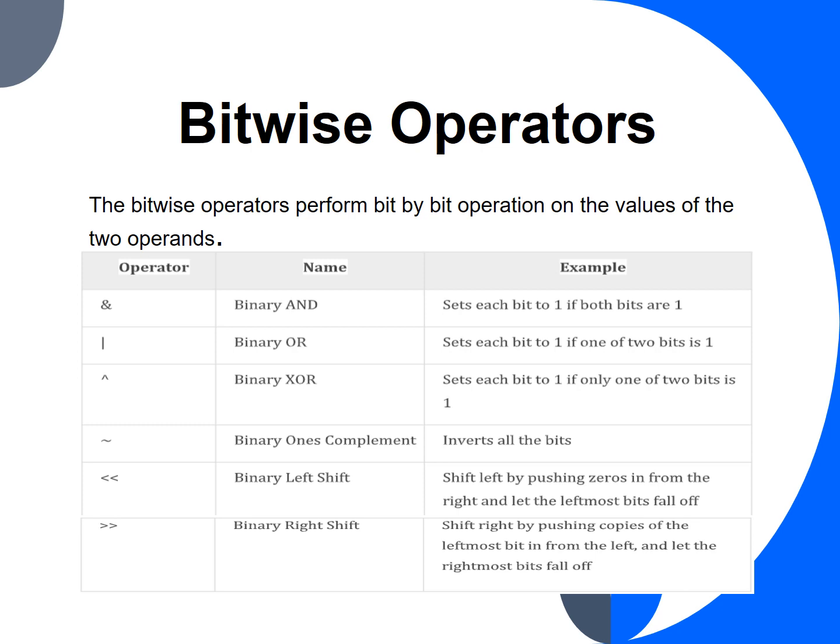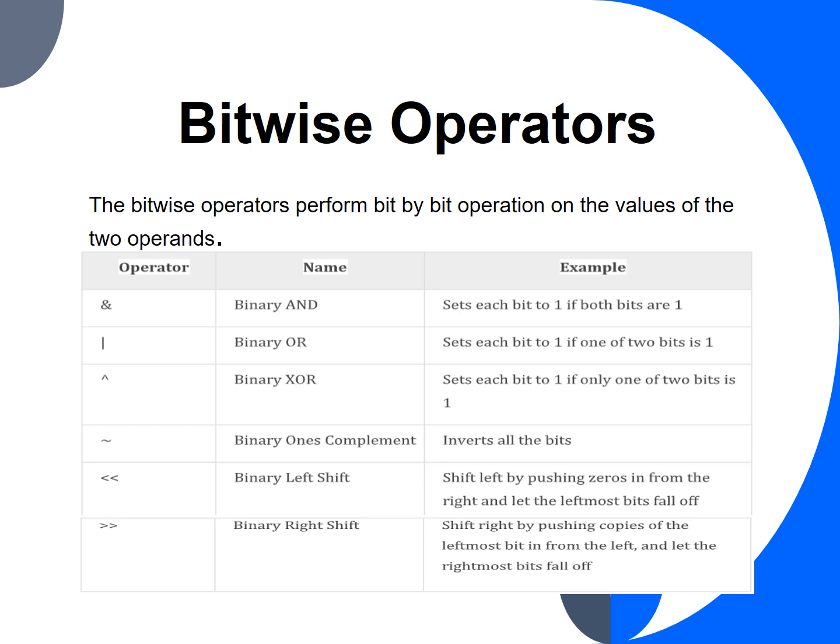Bitwise operators. The bitwise operators perform bit-by-bit operation on the values of the two operands. So the first is binary AND, which sets each bit to 1 if both bits are 1. Binary OR sets each bit to 1 if one of the bits is 1. Binary XOR sets a bit to 1 if only one of the two bits is 1.